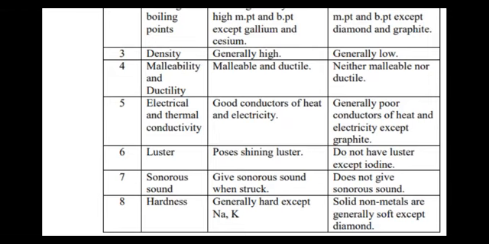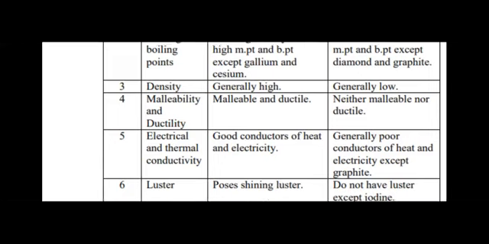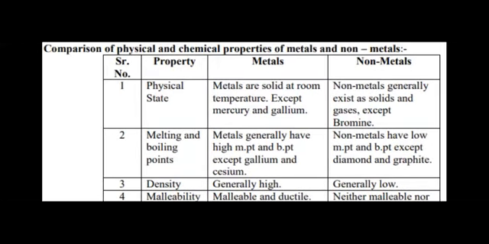Iodine is the exception for the property of non-lustrousness. Basically, we know the metals have a shiny appearance. It means they are lustrous. And non-metals have a dull appearance. They do not shine. But the one exception is there, and that is iodine. Iodine has a shiny appearance. Okay, so this is about the difference between the metals and the non-metals.